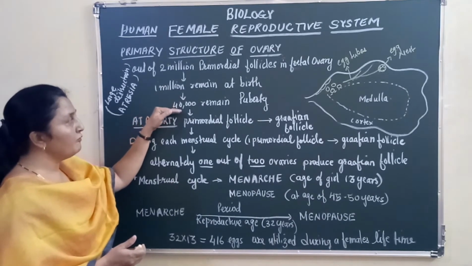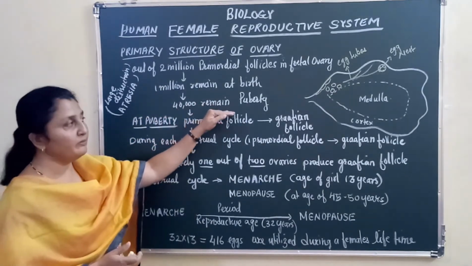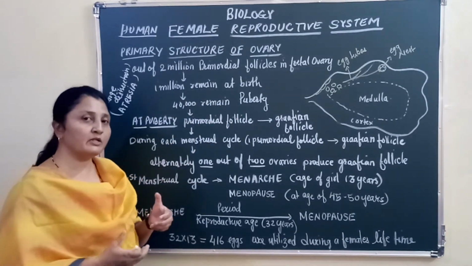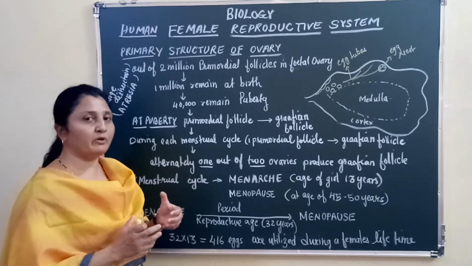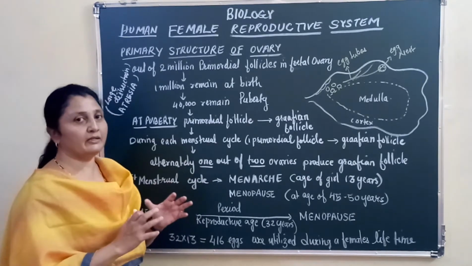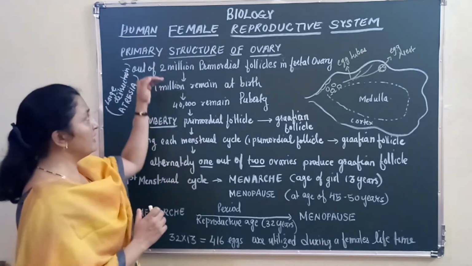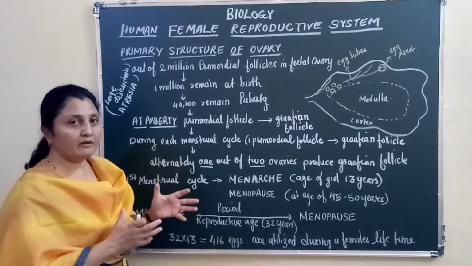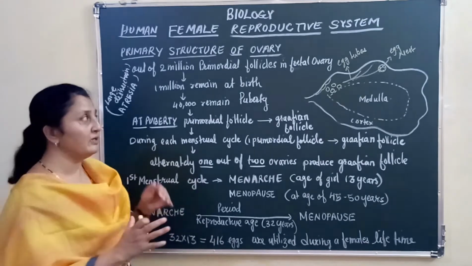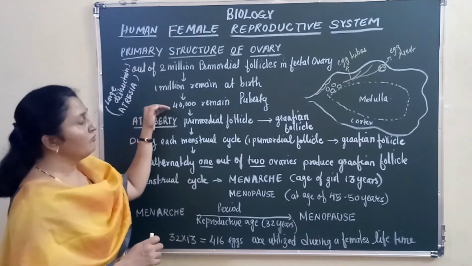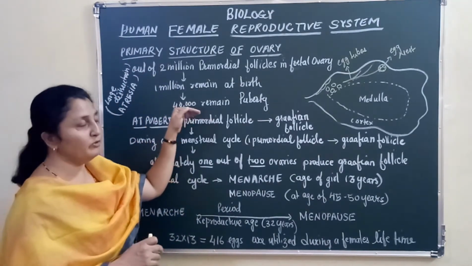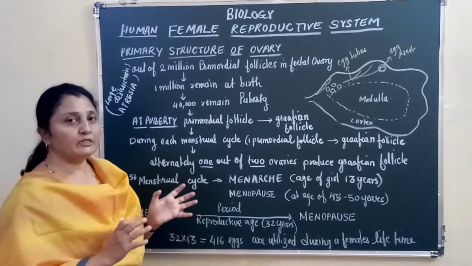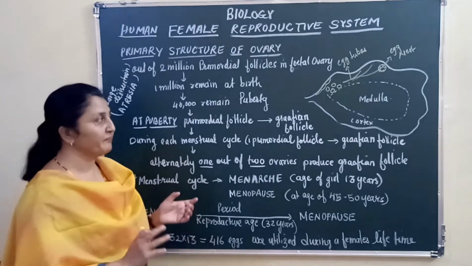But then only 40,000 remain at the age of puberty. That is when the girl is capable of reproducing. Only 40,000 of the primordial follicles are there in her ovary now. Now you can see there is a large destruction of the primordial follicles. Very rapid destruction can be seen from 2 million to 40,000 which remain at puberty. This large destruction of the primordial follicles is called atresia, correct?